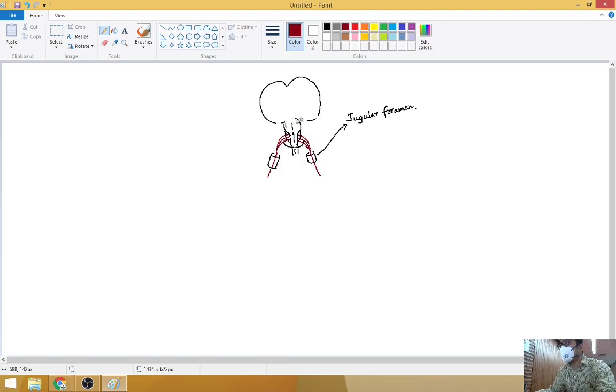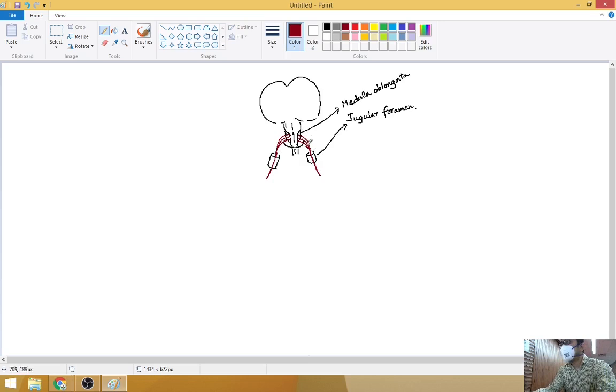The brainstem has the midbrain, pons and medulla, so I'll write here: the medulla oblongata of the brain. From there the vagus nerve comes out as rootlets, which combine in the jugular foramen on either side and form the vagus nerve.